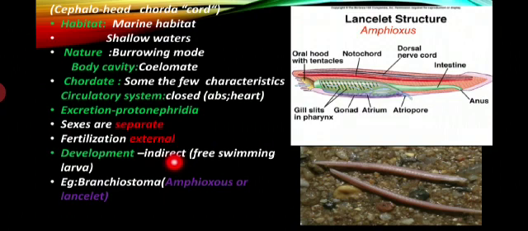But in indirect development, some larval stages can be seen throughout their life cycle. So the free swimming tadpole larva develops from the young to the adult stages, stage by stage. For example, given in our book, Branchiostoma, Amphioxus or lancelets.